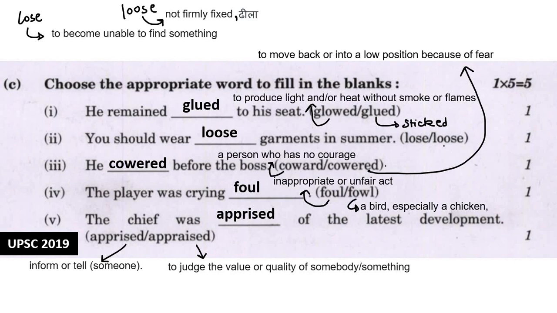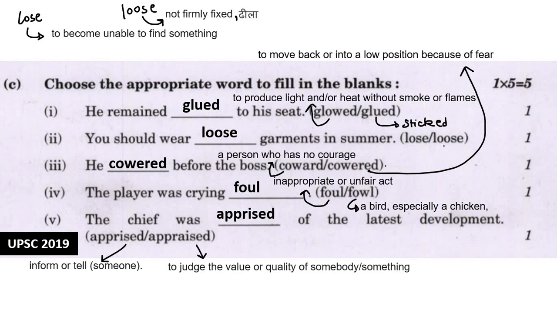Now, he dash before the boss. Coward means darpok, a person who has no courage. And cowered means to move back or into a low position because of fear. Because of fear, you are taking a step back. So he cowered before the boss. Coward over here is an adjective, and here cowered is a verb.